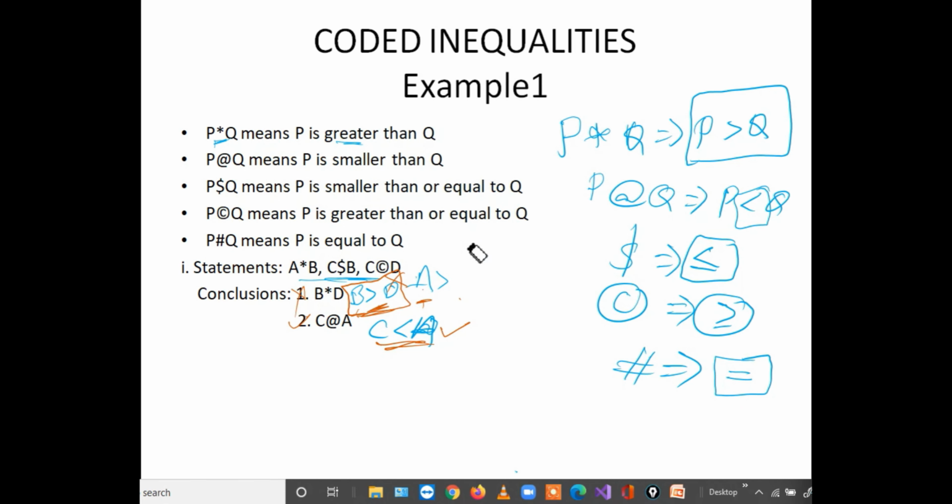So this is the procedure. Now we can avoid all this procedure and all this analysis.